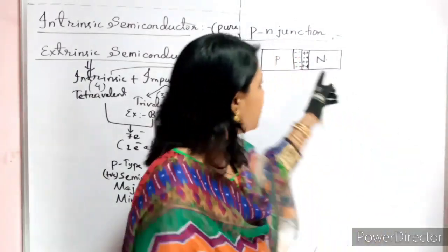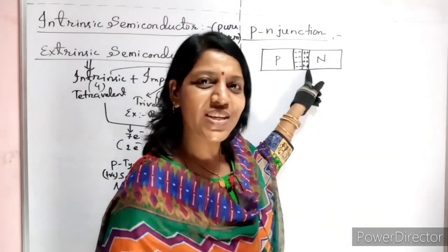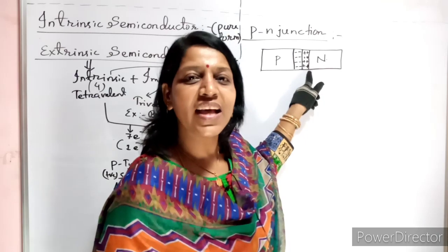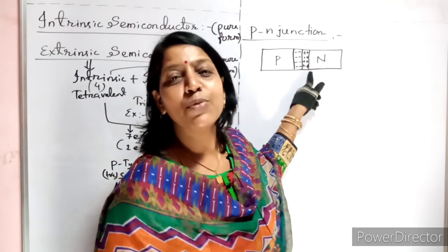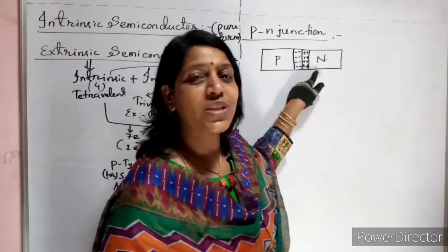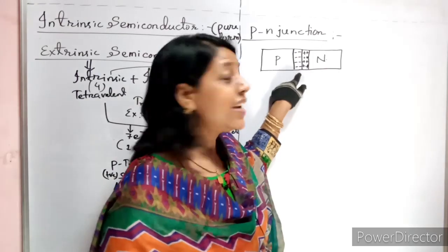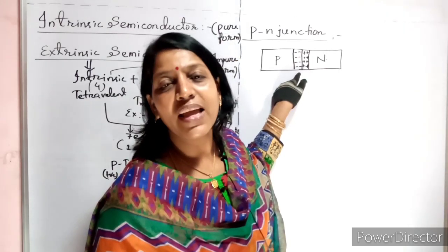Am I right? So when the electrons are moving there, what are they leaving behind? Positive charges. Now what are these called? Immobile donor ions or immobile charge carriers. Similarly, when these holes move to this side, holes are positive. So what is it leaving? It is called negative acceptor immobile ions.